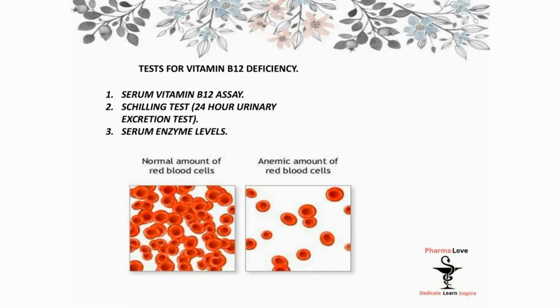Some of the tests are enlisted to know the vitamin B12 deficiency in the body. First is serum vitamin B12 assay, Schilling's test, 24-hour urinary excretion test, and serum enzyme levels. There are many more, but this is just to enlist.